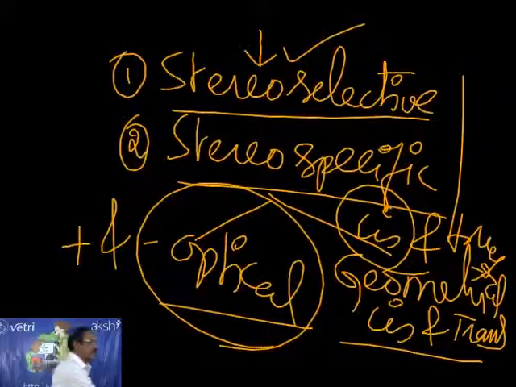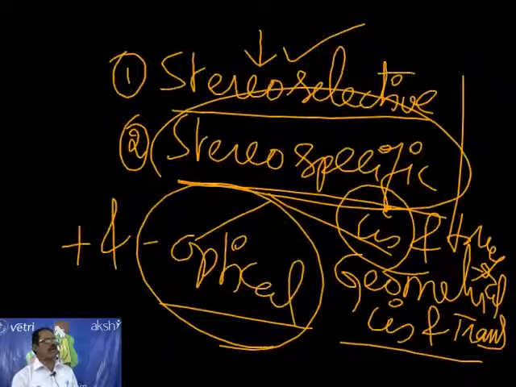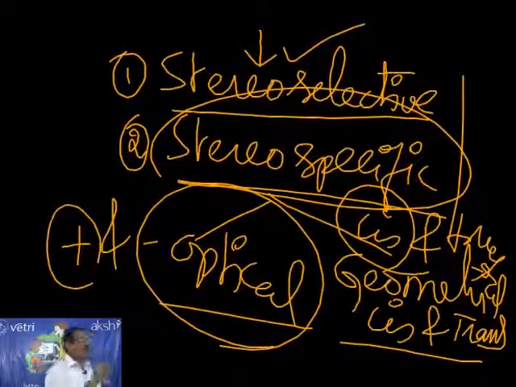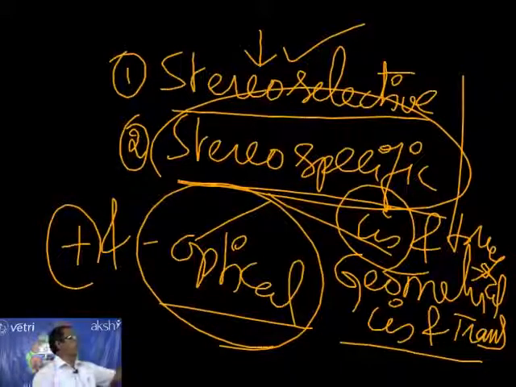That we'll call it as stereospecific. So stereospecific reaction is one in which only one product will form, even though there are two possibilities. So in the case of optical, only plus or only minus, we'll call it as stereospecific. Same in the case of geometrical isomerism, only cis or only trans, we'll call it as stereospecific. Okay, with this idea, let me go here.